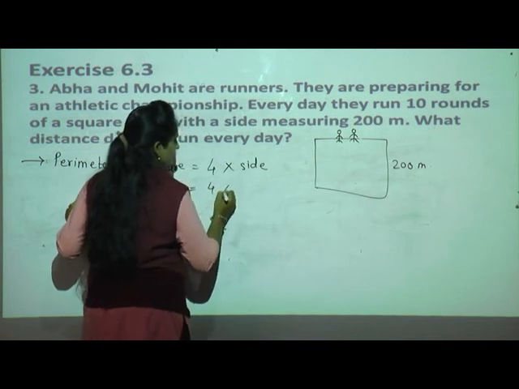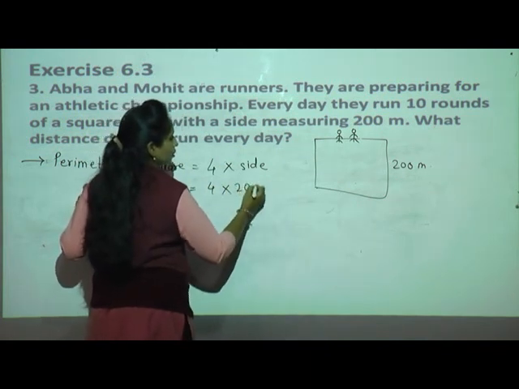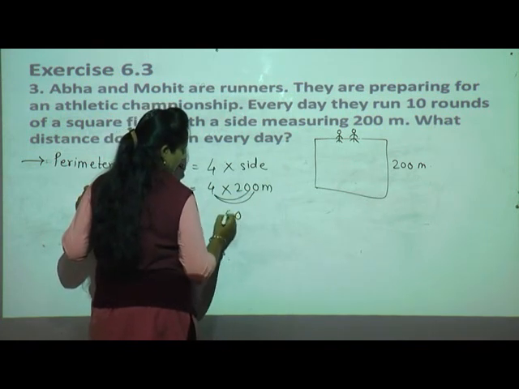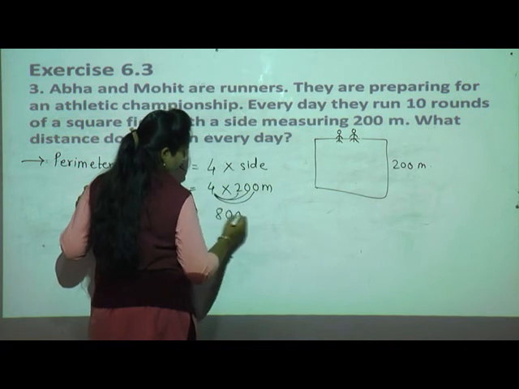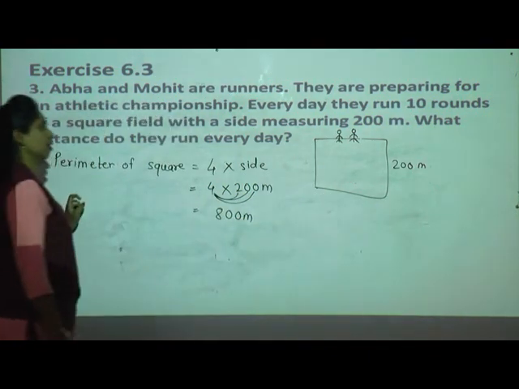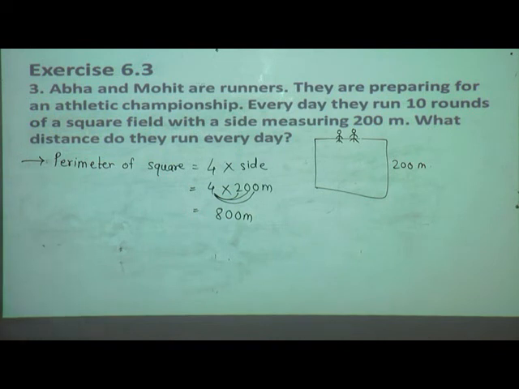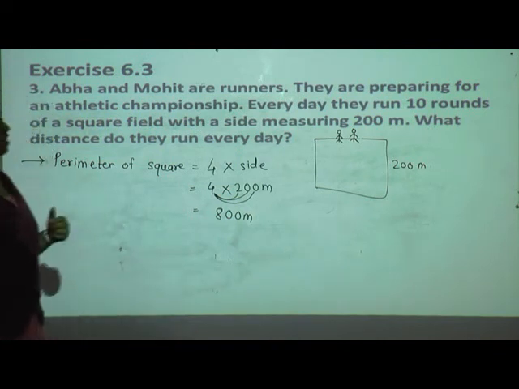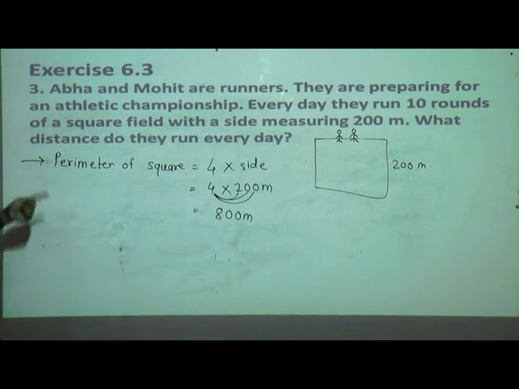So 4 multiplied by each side, 200 meter, isn't it? Now 4 zeros are 0, 4 zeros are 0, 4 twos are 8, 800 meter. So the square field is total how much? 800 meter.